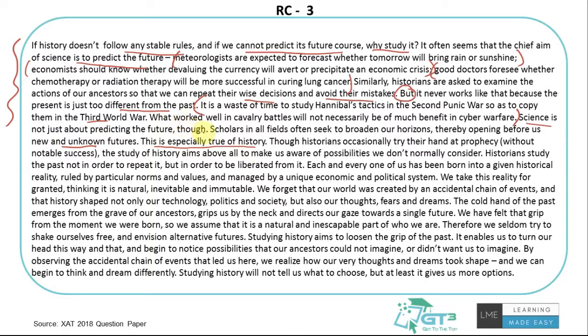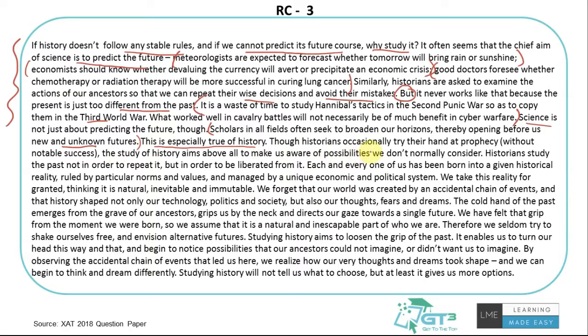Right, you have to understand this point. The thing is basically how we come up with new ideas and new ways, like all the inventions we see in the science field. If you study the past, you might not be able to directly figure out new inventions, but it is a way to get there. That is when you broaden your horizons and try to think creatively in a new direction. That's another thing science can do. So this is especially true for history, that's what the author is saying.